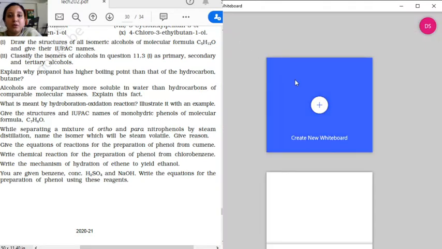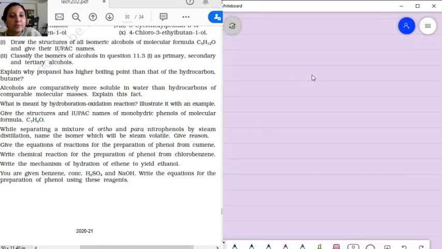Now, coming to question number 8. Question 8 says, while separating a mixture of ortho and para-nitrophenols by steam distillation, name the isomer which will be steam volatile. Give reason. This is 11.8. Now first of all, let's make the structure of the ortho and para-nitrophenol. So this OH and NO2,